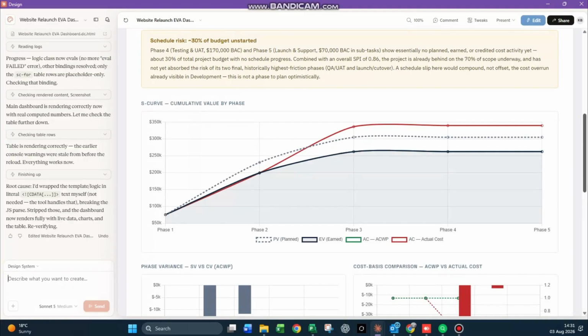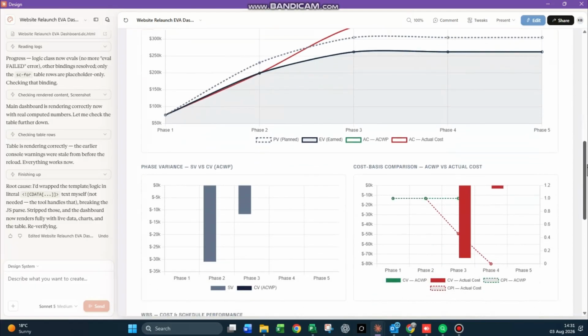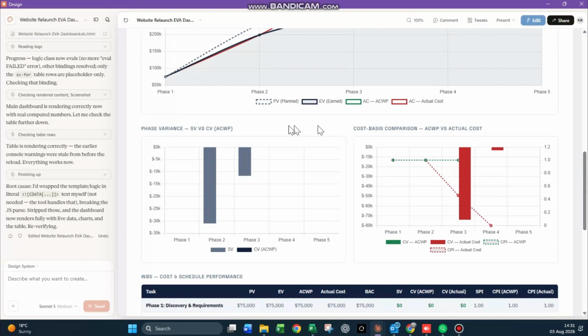I've already used up a tweak, so you can either go to the bottom left to type in your tweak, or you can go to the top right to type in your tweak. But look at those beautiful lines there. They are the classic earned value chart indicating the difference between planned value and earned value.